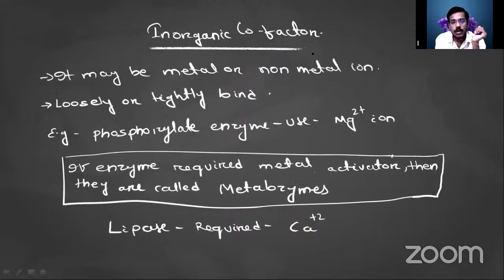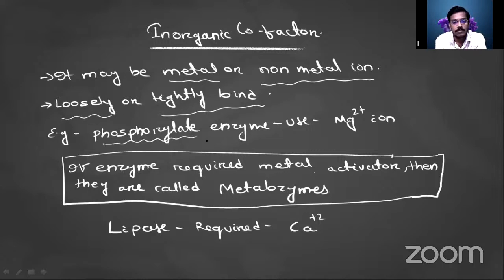Another one is the inorganic cofactor. The organic cofactor is divided into 2 types: one is the coenzyme, another is the prosthetic group. The coenzyme binds loosely, the prosthetic group binds tightly. Whereas the inorganic cofactor may be a metal or non-metal ion, and it may bind loosely or tightly with the apoenzyme.